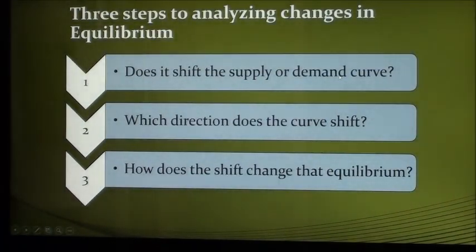There are 3 steps used to analyze how an event affects the equilibrium. First, determine which of the curves the event affects: supply, demand, both, or neither. Second, determine which direction the curve will shift, either left, a decrease, or right, an increase. And third, analyze the diagram to determine how the shift affects the equilibrium.